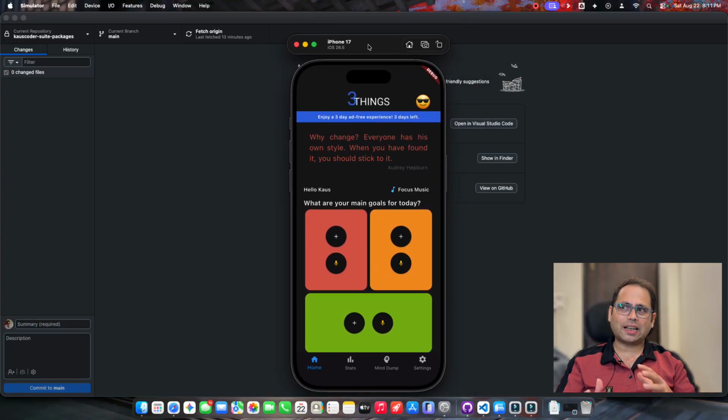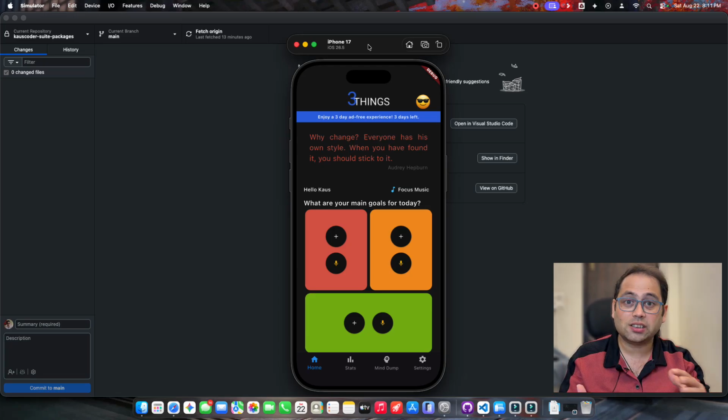So at that point in time, I was working on a lot of stuff. I was working in my full-time job. I'm still working a full-time job. I work as a .NET software developer, and I wanted to learn mobile development, so I was checking out Flutter. There's React Native. There's .NET MAUI also. AI was also in the hype, and I want to learn a whole bunch of AI stuff also. So there's a whole bunch of stuff I want to do, but I'm getting nothing done because I'm not being able to focus on anything. That's where 3 Things comes into play.